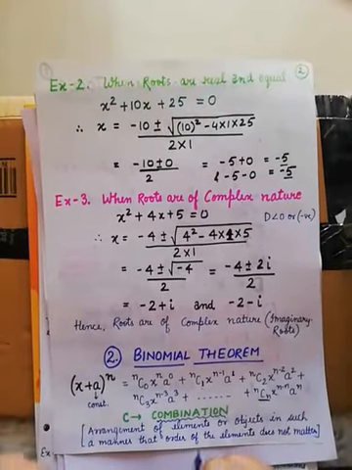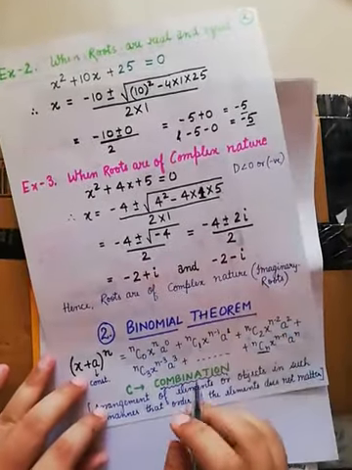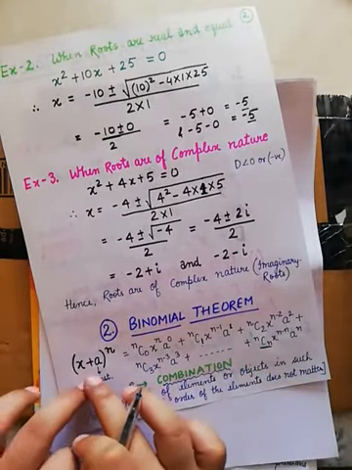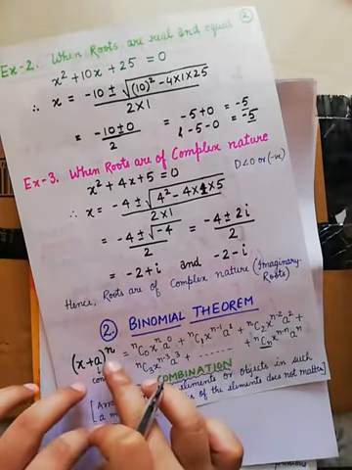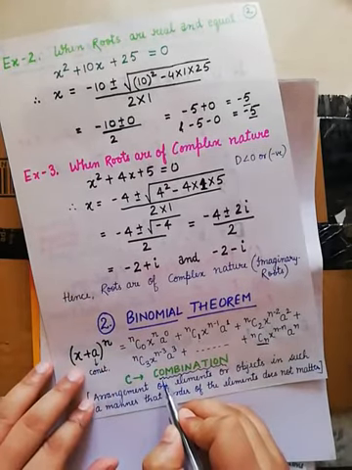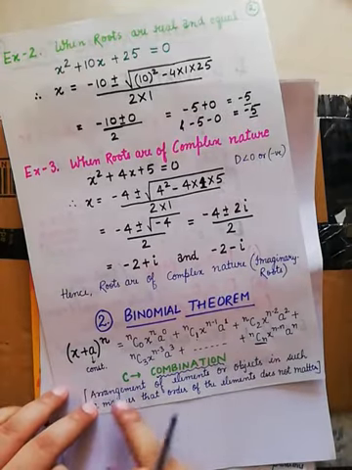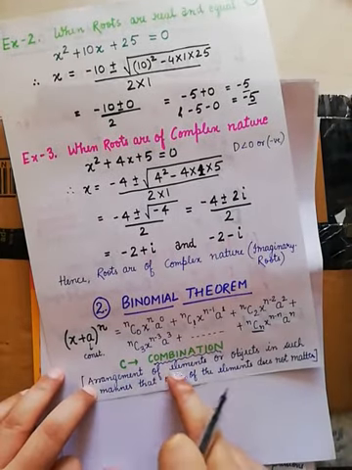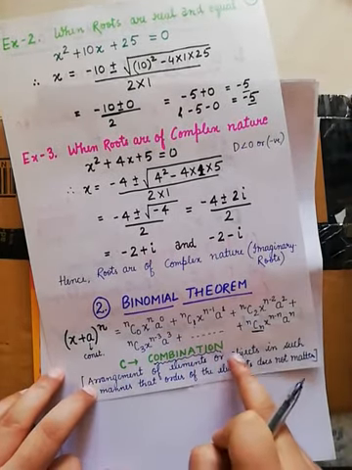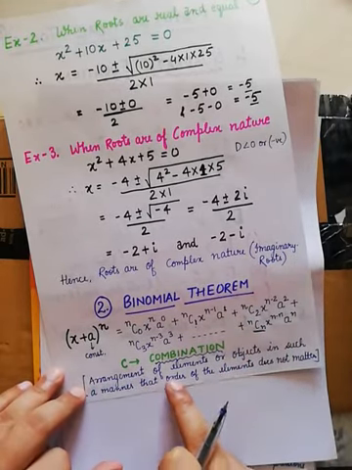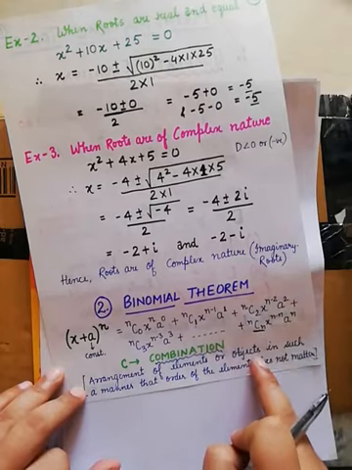Hello dear students. In this video we will understand the meaning of combination and try to evaluate the whole term (x + a)^n. Now what is combination, students? In mathematics we call combination an arrangement of elements, or you can say objects, in such a manner that the order of the elements does not matter.